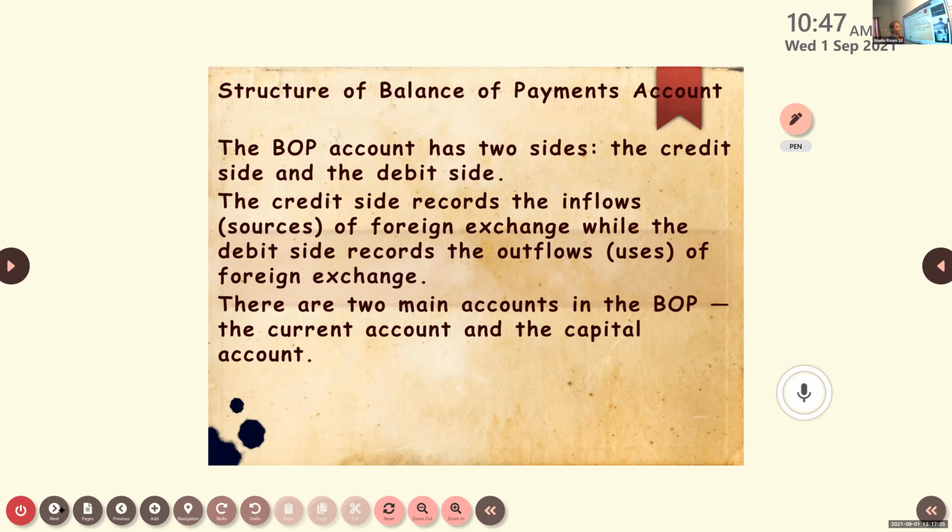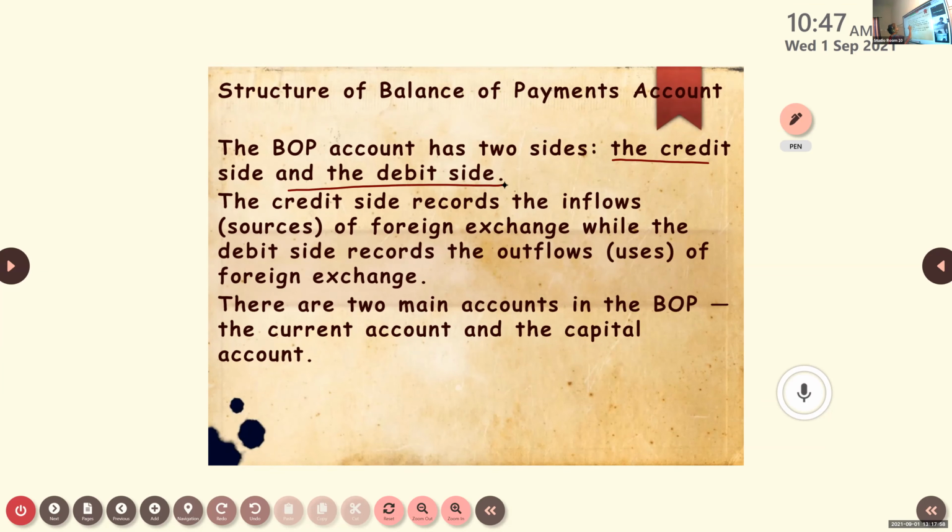Now, next is about the structure of balance of payments account. It has 2 sides, credit side and debit side. Those who are studying accounts might have studied that the statement of accounts has 2 sides, credit and debit side. So balance of payments also has 2 sides. Which are they? Anila? Credit and debit.